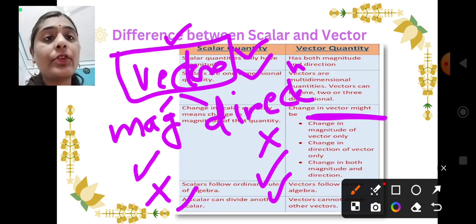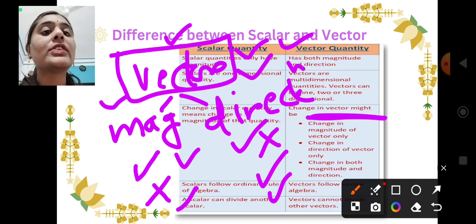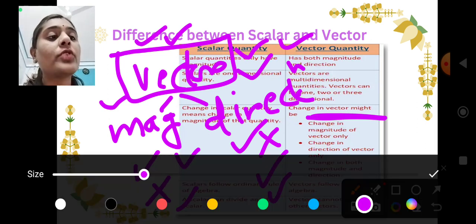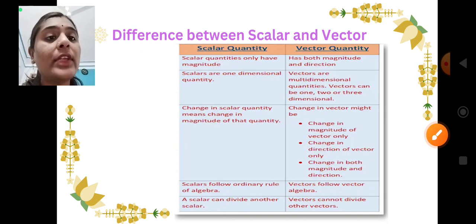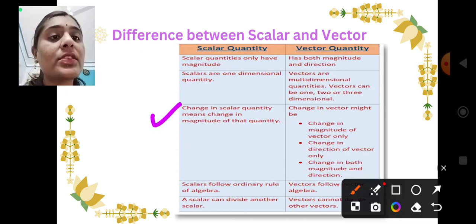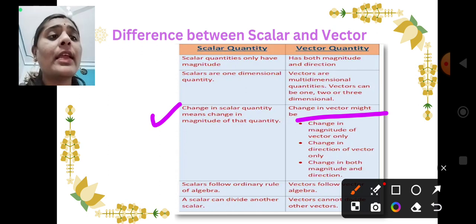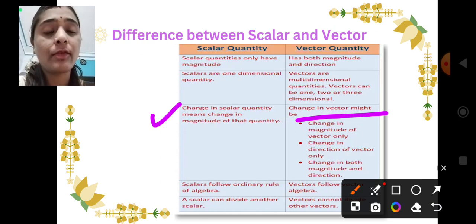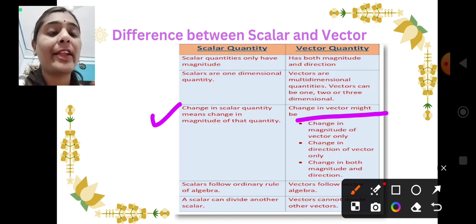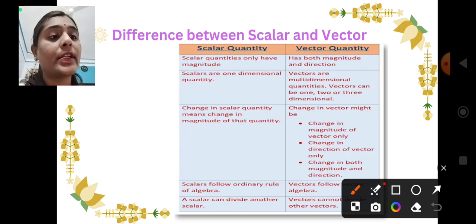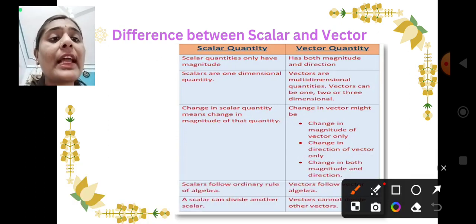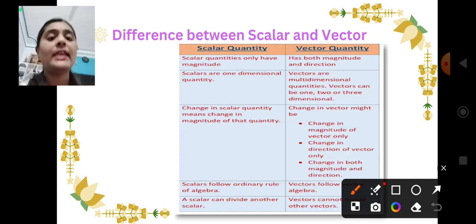So a change in the magnitude may form a change in the vector quantity, a change in the direction of the vector quantity also forms a change in the vector quantity, or if both magnitude and direction change, then also the vector quantity will change. Here they are saying that a change in the scalar quantity means a change in the magnitude of that quantity only, and for a change in the vector quantity, it might be a change in the magnitude, a change in the direction, or a change in both, because it is based on two quantities, right?